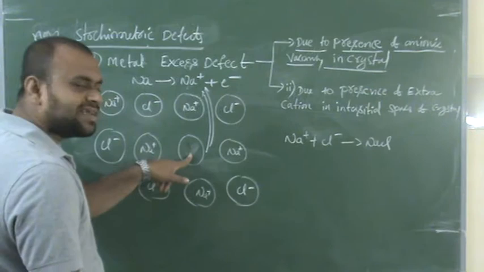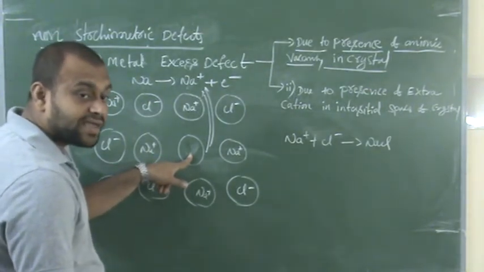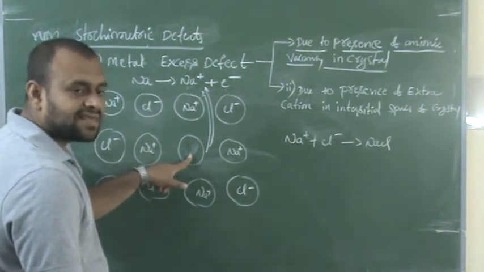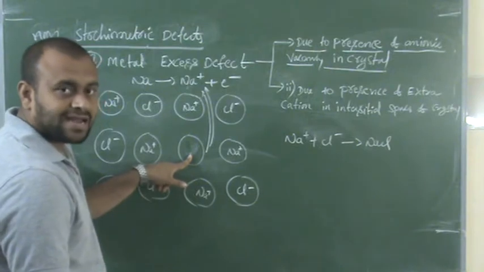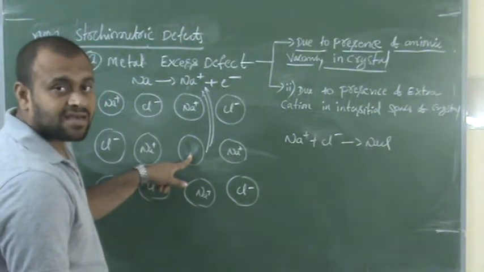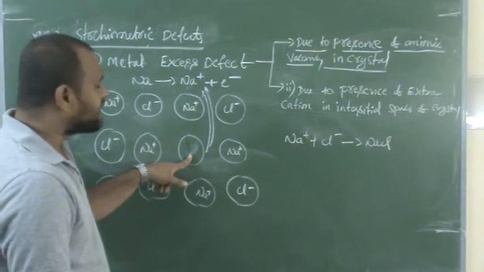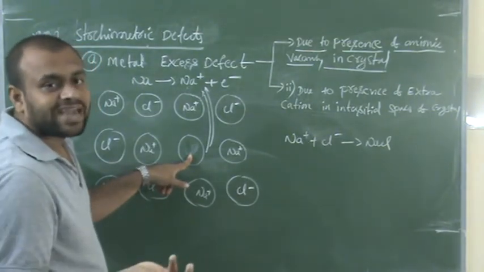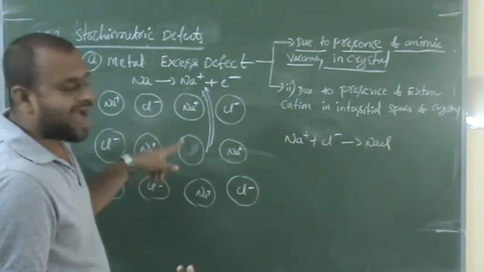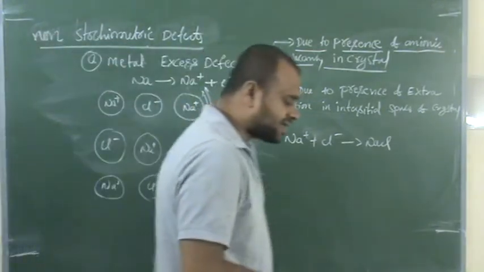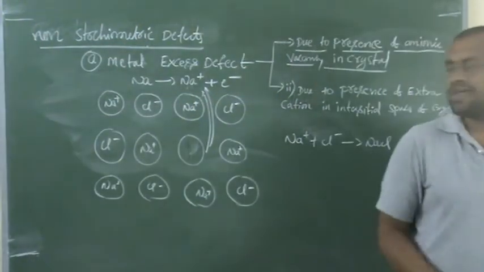What kind of vacancy it is? Anionic vacancy. Why? Because Cl minus. We all know that negative ions are called as anions. Here, negative ion has become vacant. Is it correct or not? So, as negative ion has become vacant, this is said to be anionic vacancy.